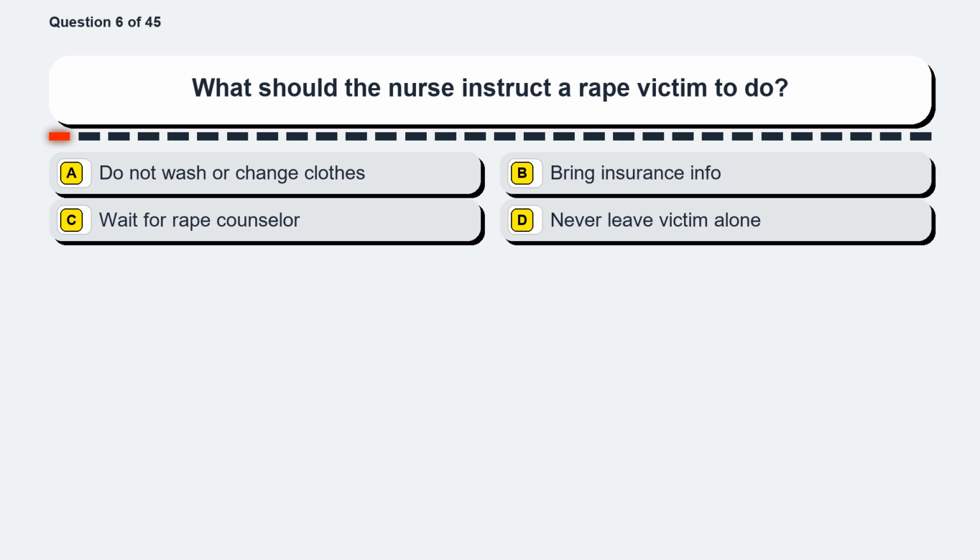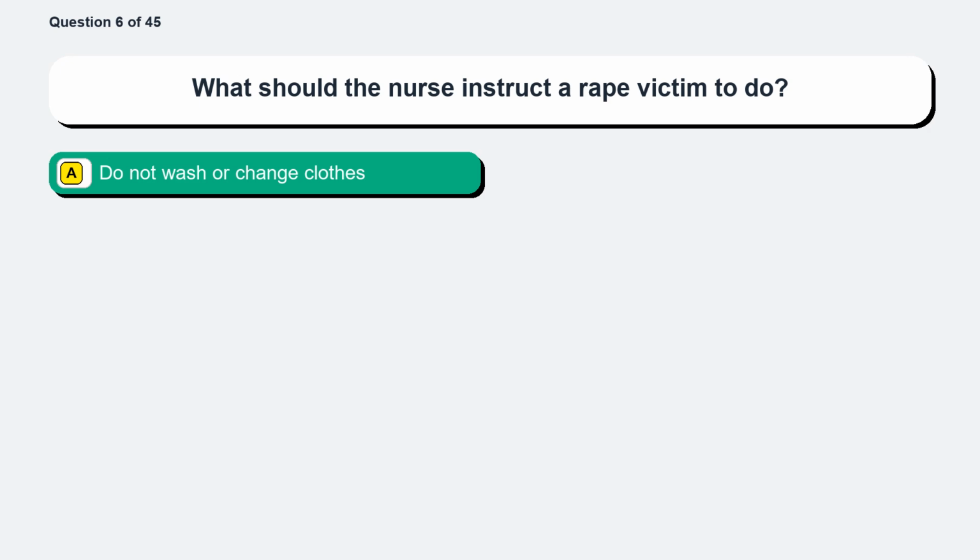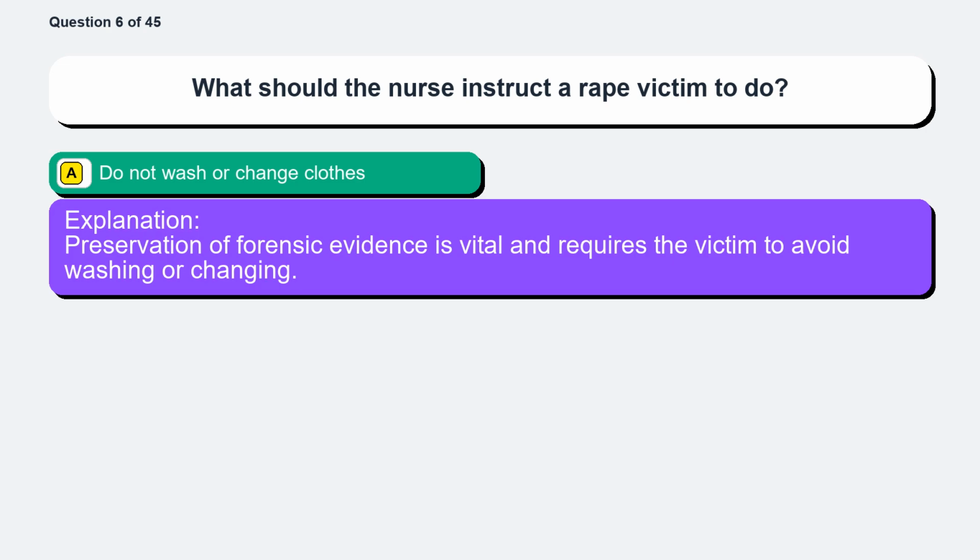Question 6. What should the nurse instruct a rape victim to do? Option A, do not wash or change clothes. Option B, bring insurance info. Option C, wait for rape counselor. Option D, never leave victim alone. The correct answer is option A, do not wash or change clothes. Preservation of forensic evidence is vital and requires the victim to avoid washing or changing.